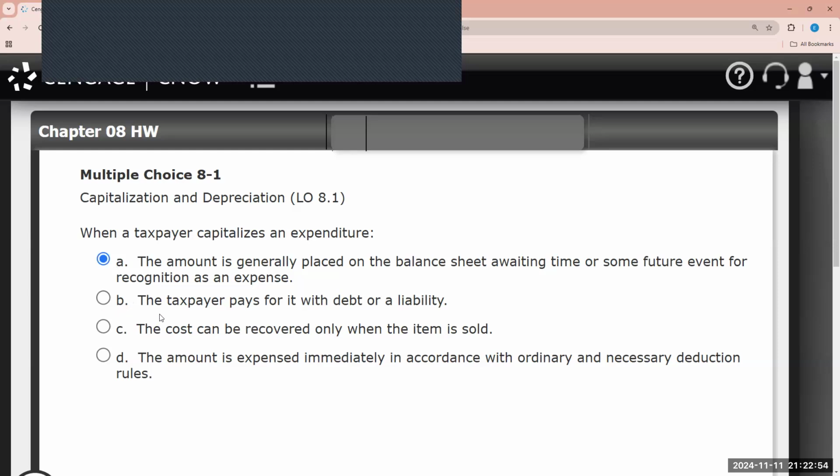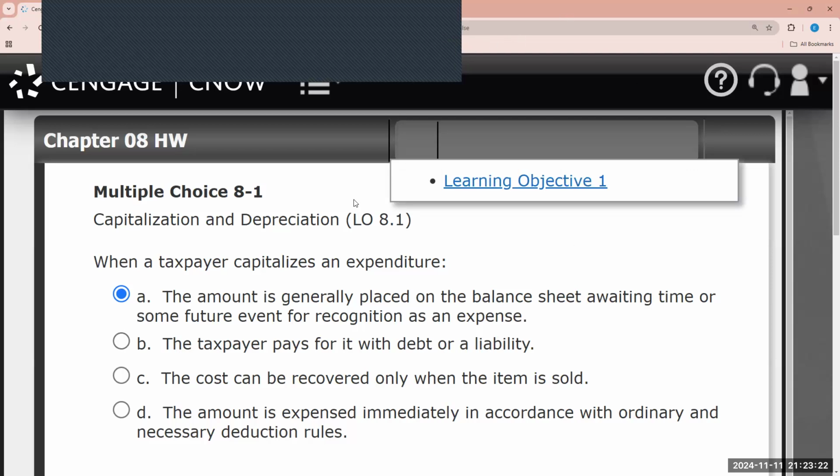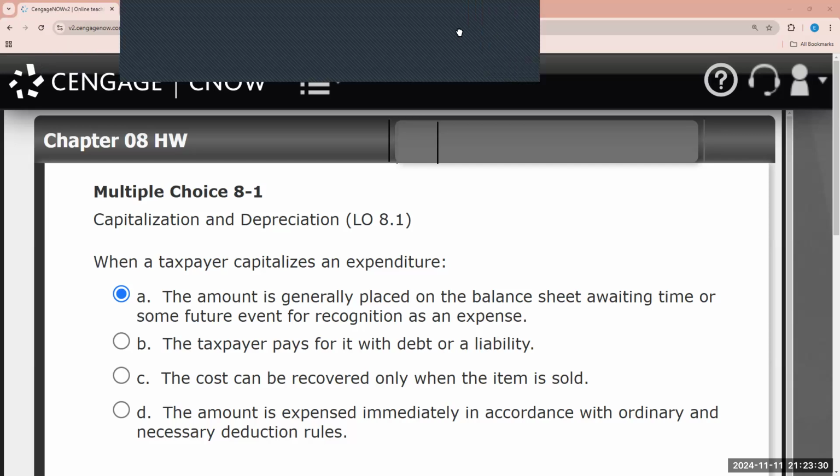The taxpayer pays for it with debt or a liability. This is incorrect. Why? Because an individual can purchase an asset using cash. It doesn't necessarily need to be a liability. They can pay for it using cash. The cost can be recovered only when the item is sold. That is not true. Obviously, when they capitalize the expenditure, maybe they can take bonus depreciation, right? Section 179, with these additions to the modified accelerated cost recovery system, they can also have the opportunity to expense it where they otherwise normally would capitalize it over a period of time.